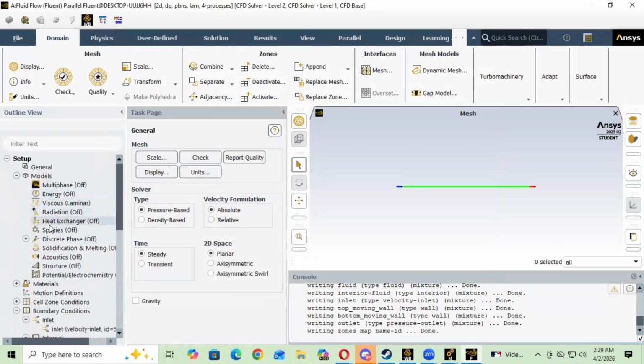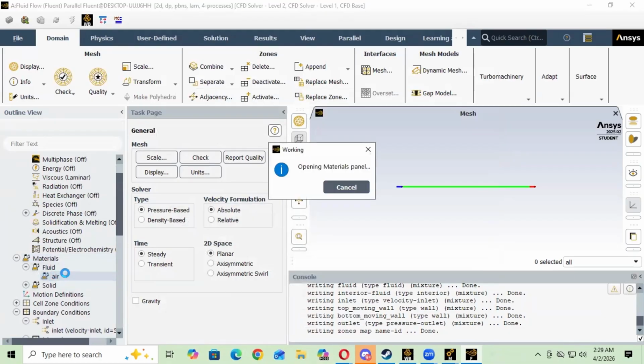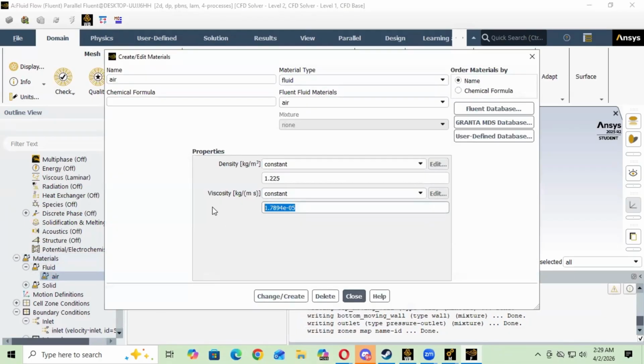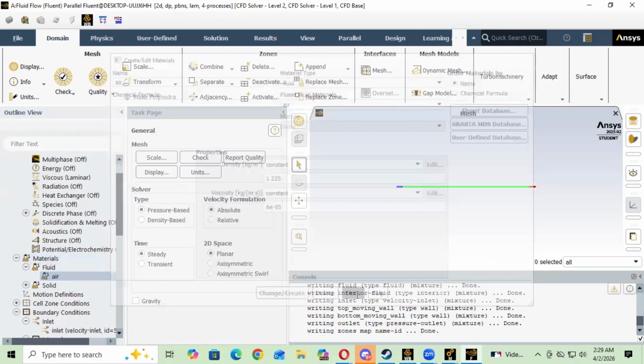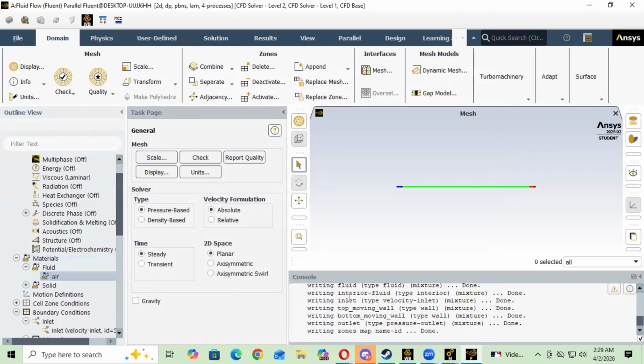So now that we have this, we're going to go to materials, and we're going to go to the drop down for fluid and air. It's going to open this panel. The density we want to leave the same. The viscosity we're going to change to 6e to the -5. I'm going to create that again. All right, perfect.